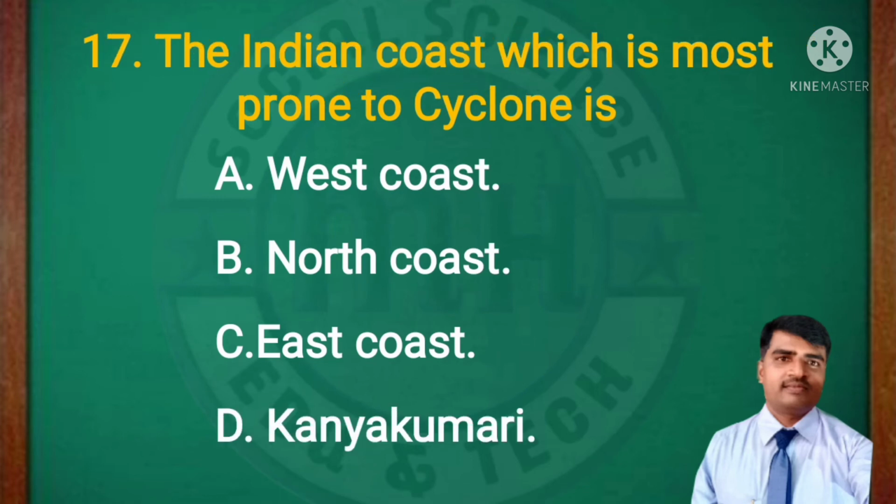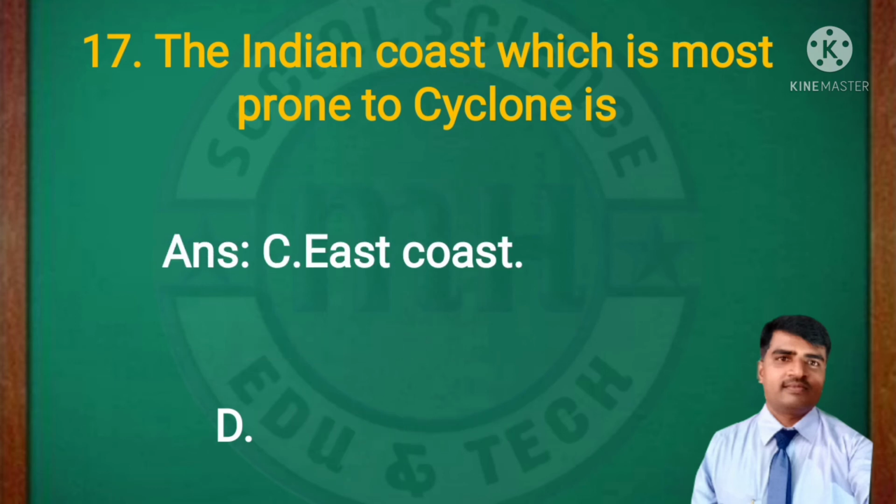The Indian coast which is most prone to cyclones is: west coast, north coast, east coast, Kanyakumari. Which coast, western or eastern? The right answer is the east coast, like Tamil Nadu, Odisha, Andhra Pradesh, is the Indian coast most prone to cyclones.